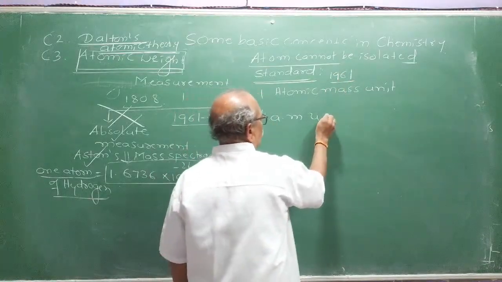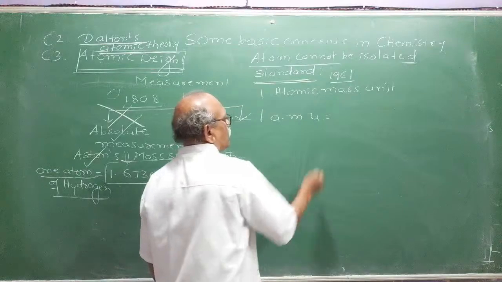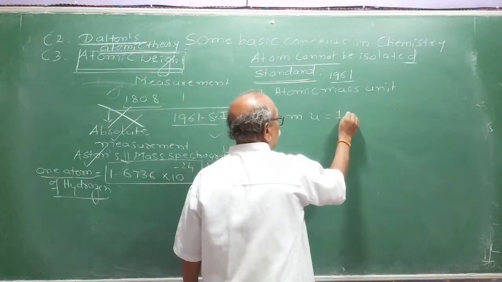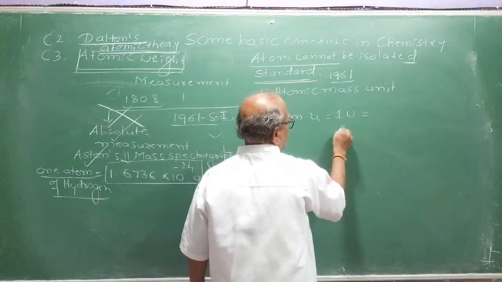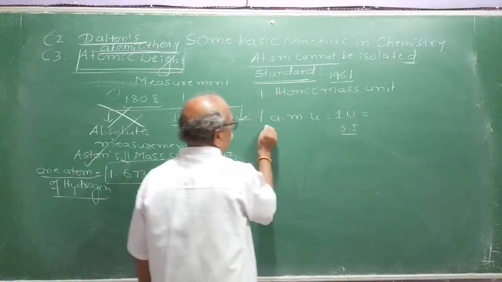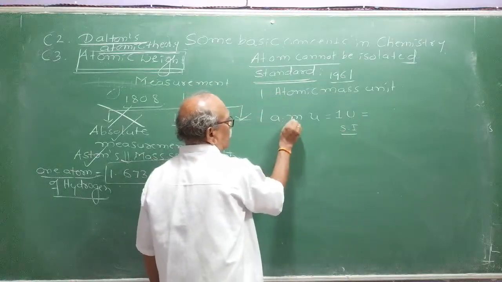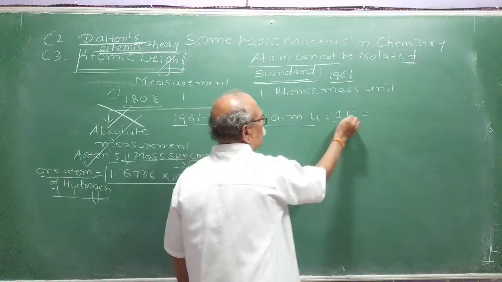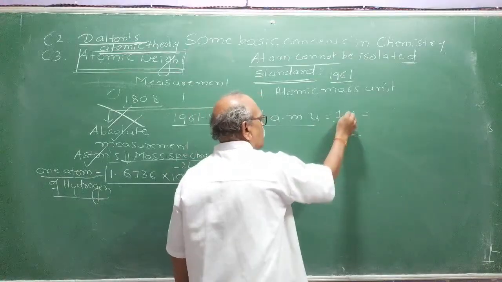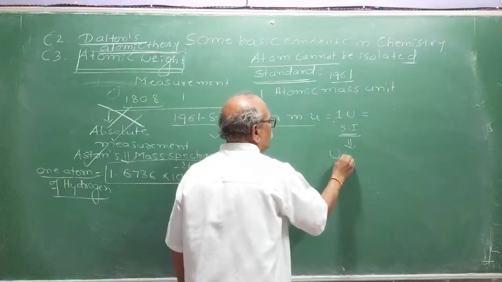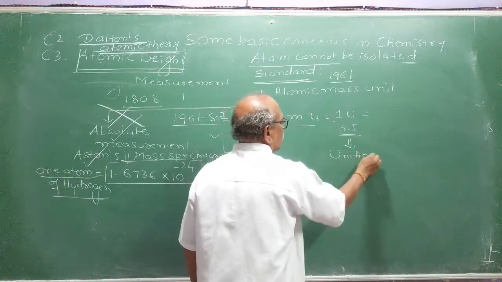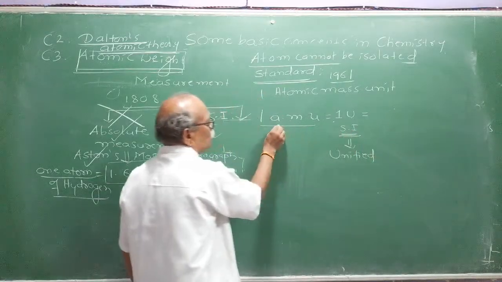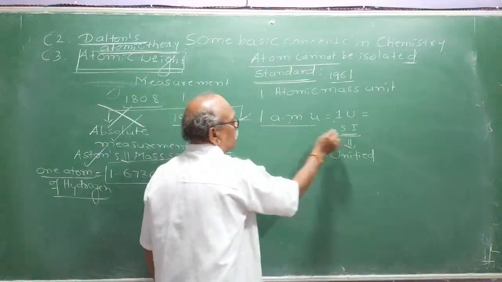Nowadays we call it 1 U, the unified mass. SI has recommended it. Earlier we used to call it 1 atomic mass unit, AMU. In SI, it is called U now. U means unified mass. We have to use U. Now AMU is replaced by U.